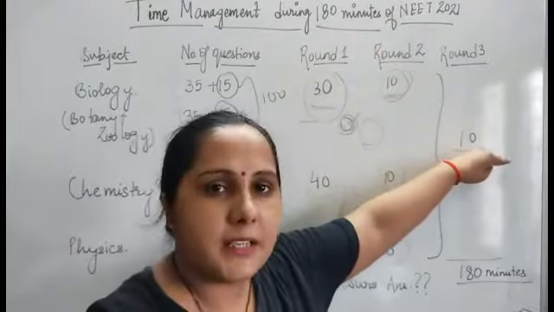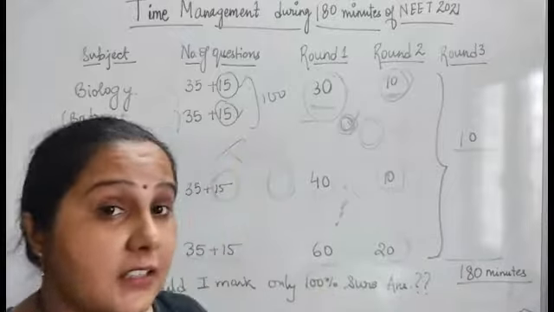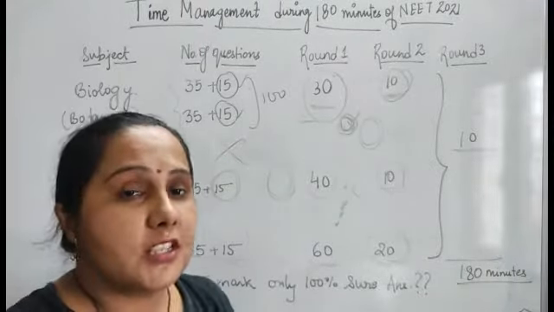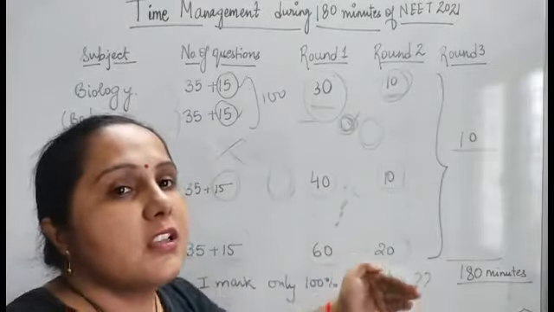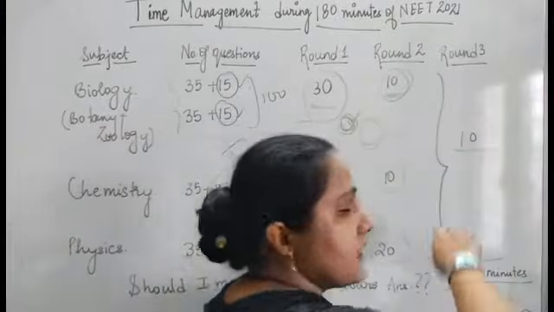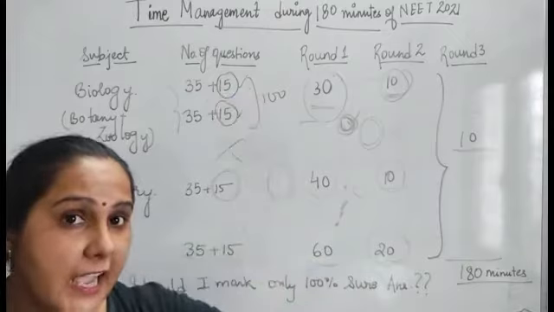But mostly this 10 minutes time will be used for those questions in chemistry and in physics which require some amount of calculation. You know how to do the question, but you have left it for the end because you know it will take some time to solve the question. Okay, so use this 10 minutes for that. Use this 10 minutes to go through the entire paper once again.